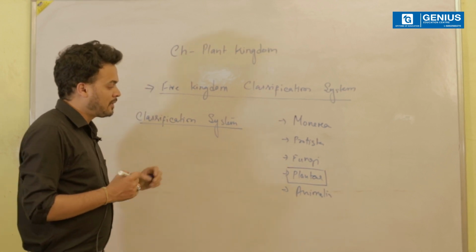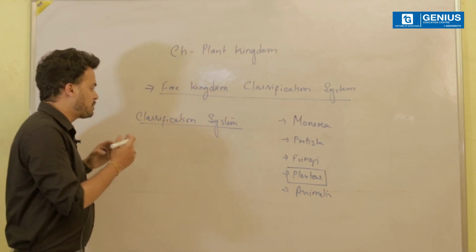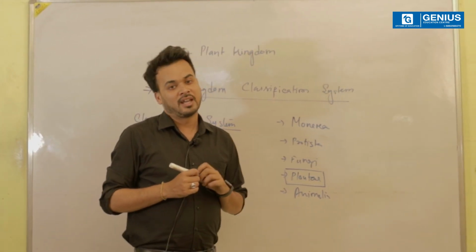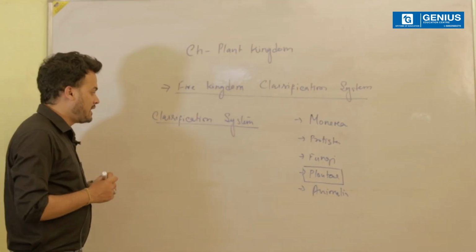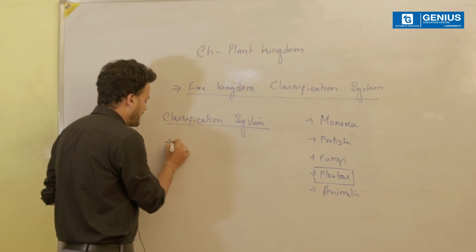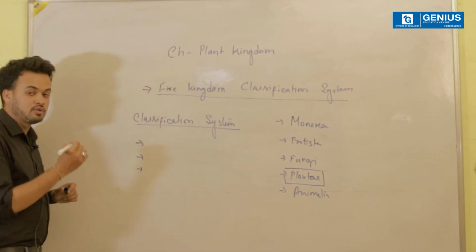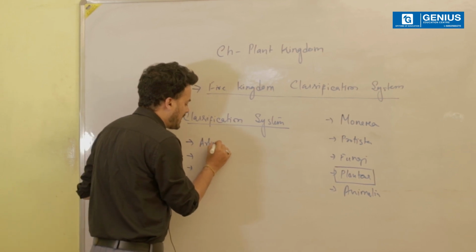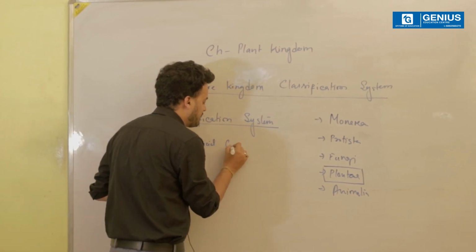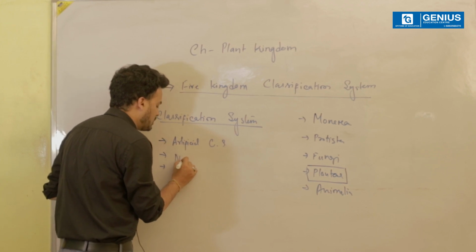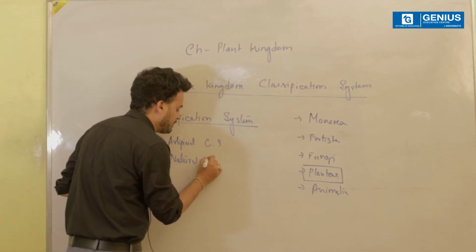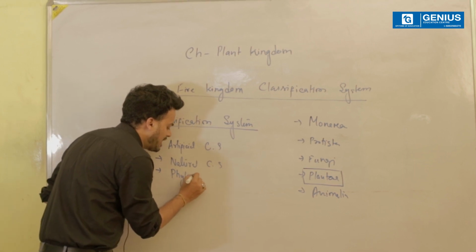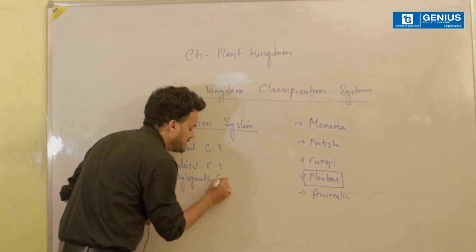Now, when we talk about Plantae, ultimately in this part, the classification system, we are going to mainly focus with reference to your angiosperms. Now, let us try to put some light on what are the different classification systems that we are going to talk over here. So, in the very beginning, we are going to talk about the artificial classification system. Next, we talk about the natural classification system. And last but not the least, we talk about phylogenetic classification system.